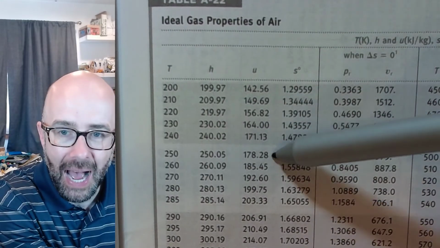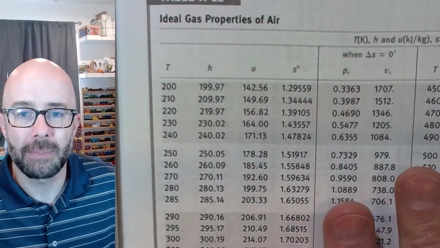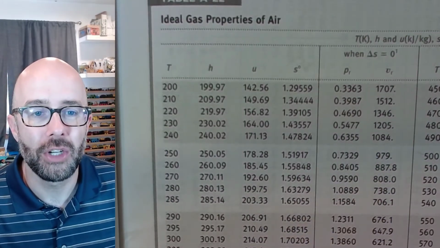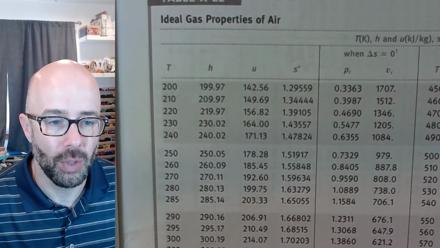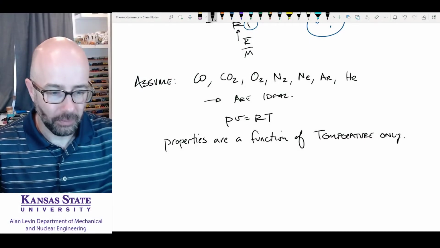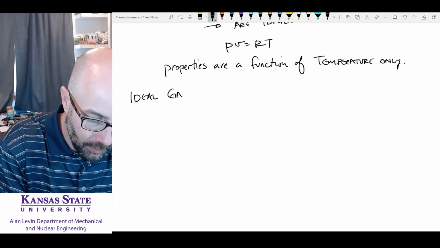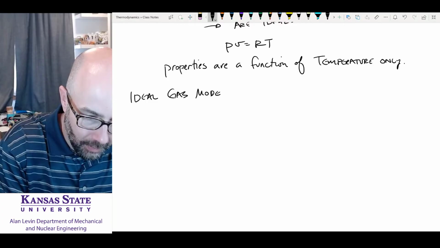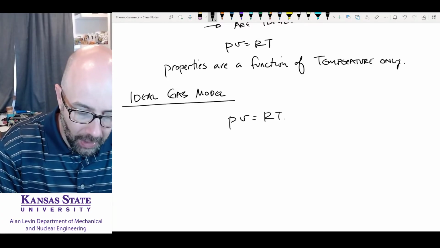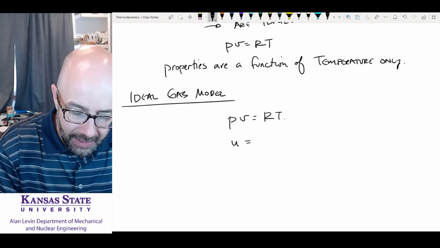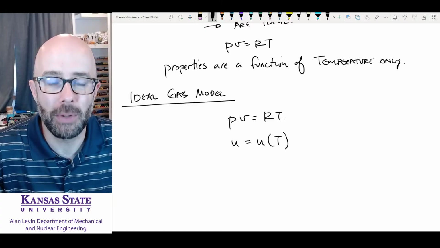So we're following the ideal gas model, and now we can look up internal energy and enthalpy in tables provided in our textbook. Let's look at the ideal gas model. We said Pv = RT, and that internal energy is now a function of temperature alone.